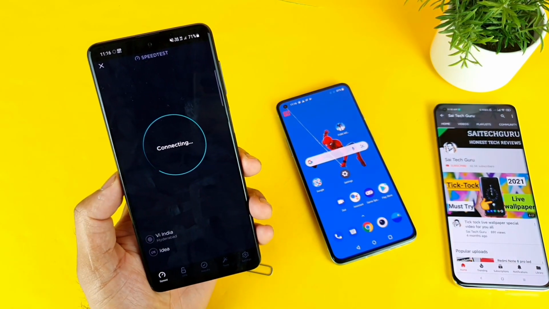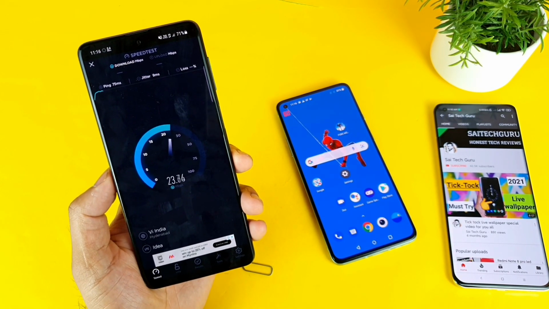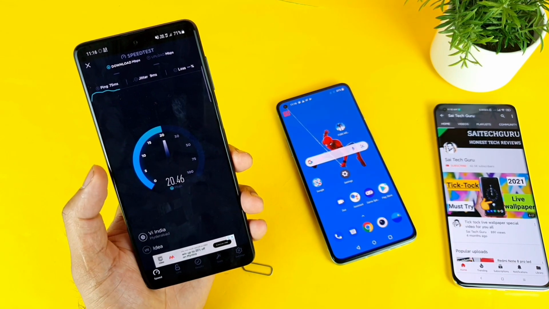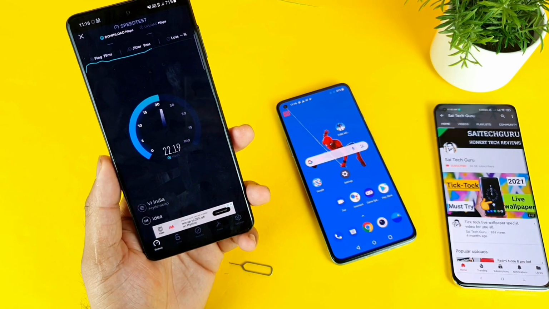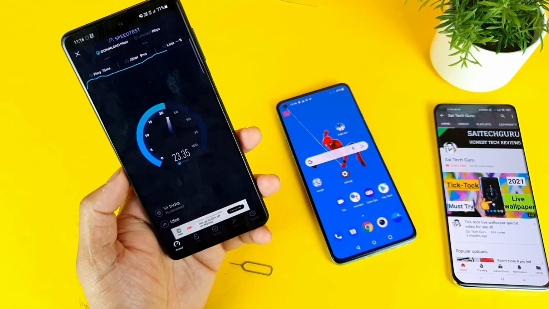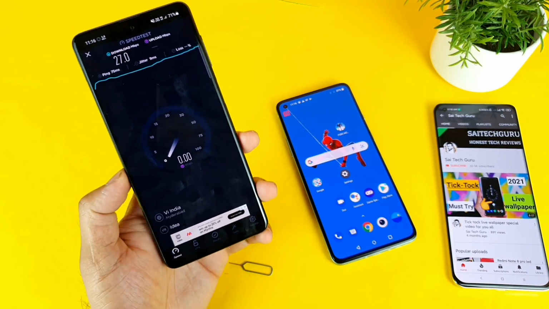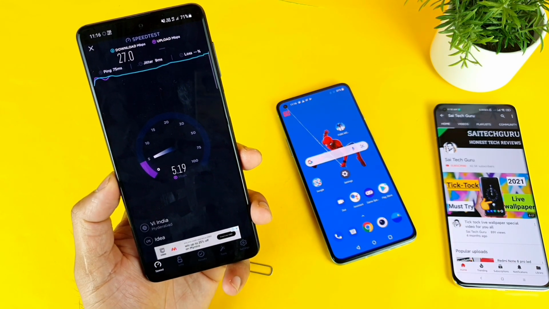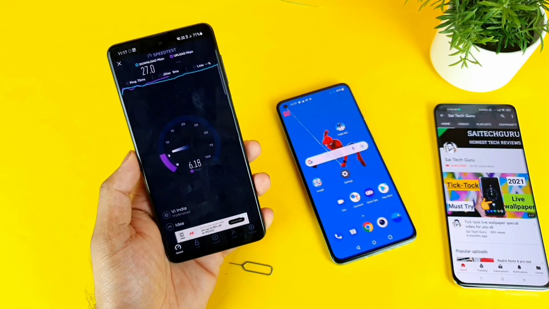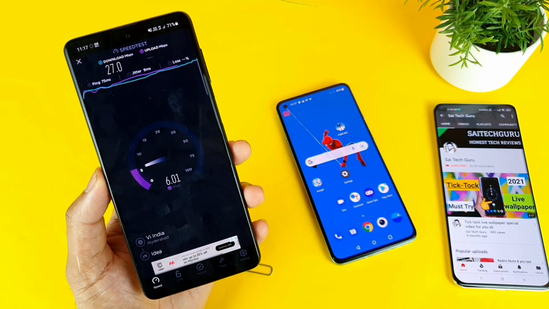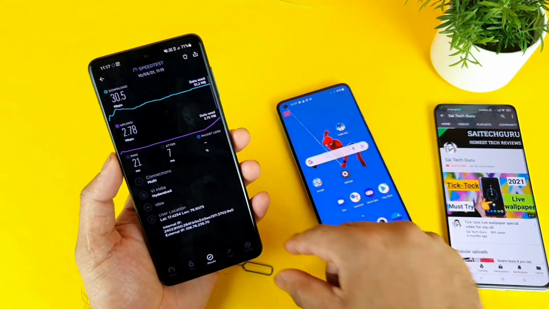In the second test we'll get to know the results, how much we are expecting. In the second test I was able to get only close to 20 Mbps, 20, 19. The speed is decreasing friends, as you can see sometimes. The speeds are maximum right now, it went up to 24, 25 Mbps, 26 Mbps only. As you can see right now 25 and 26, that's it, not much. The upload speeds are 4, 5 Mbps only. As you can clearly see friends, the upload speeds 6 Mbps, 5 Mbps, that's it. So across the 2 tests, the maximum is only 30 Mbps.